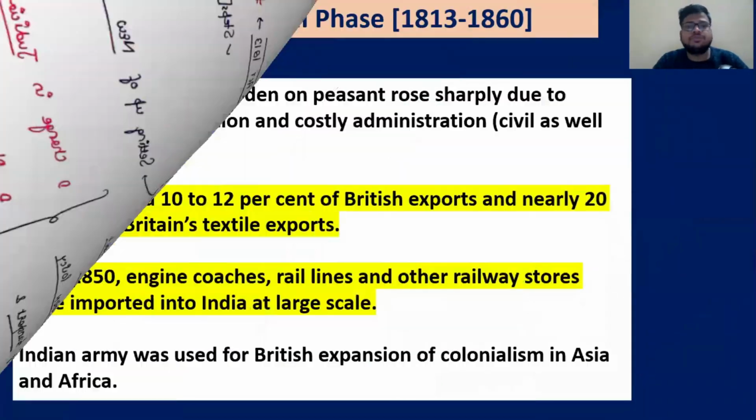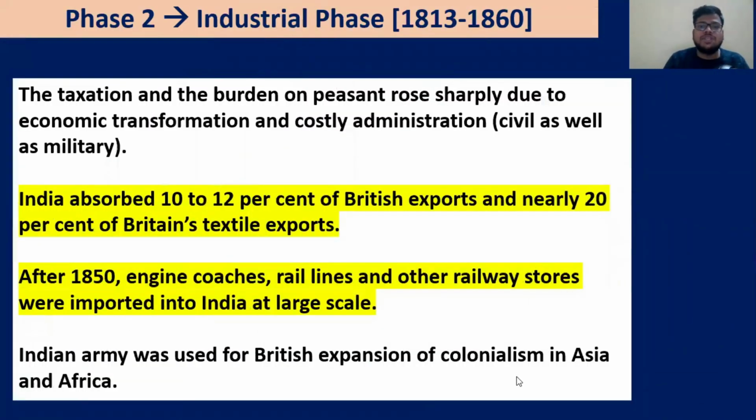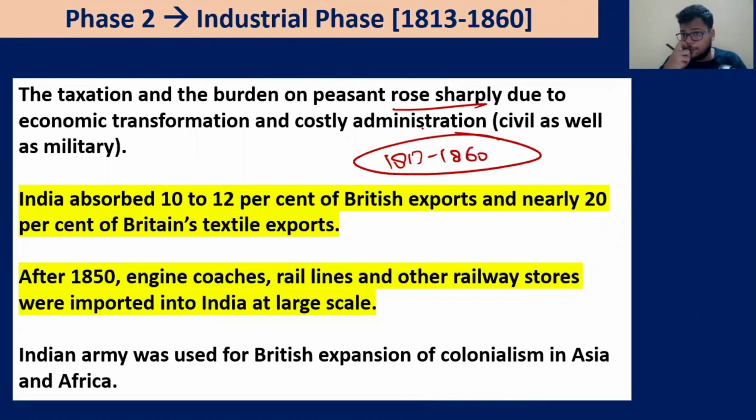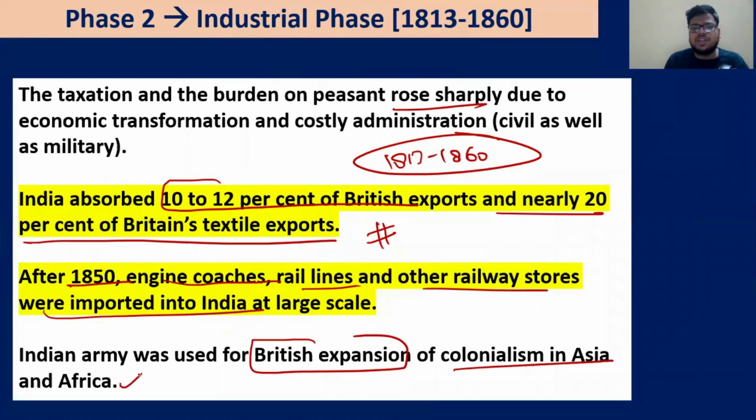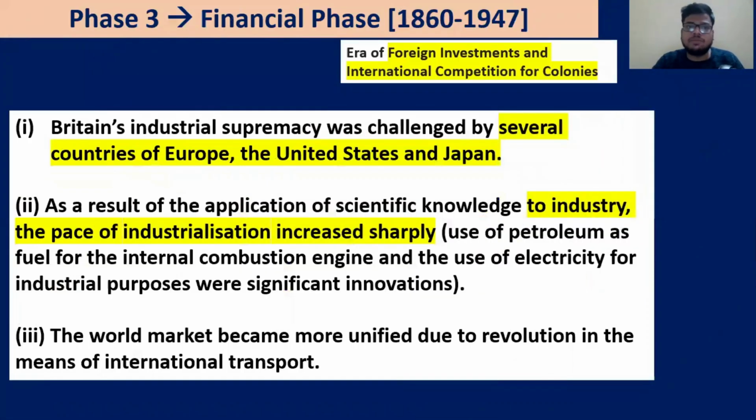duties. So the tax burden on the peasants rose sharply, because you can see this is the phase, right, when you also introduce your Mahalwari and Ryotwari. India absorbed 10 to 12% of British exports and nearly 20% of British textile exports. Then after 1850, engine coaches, rail lines and other railway stores were also imported to India, finished goods. The Indian army was used for British expansion and colonialism in Asia and Africa. So Indian soldiers became a very important part of colonialism in other places.